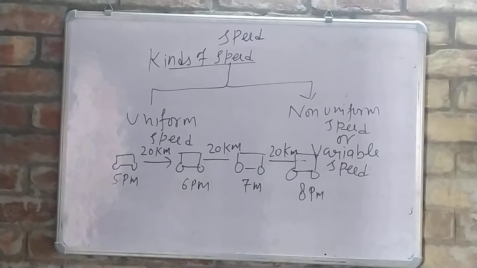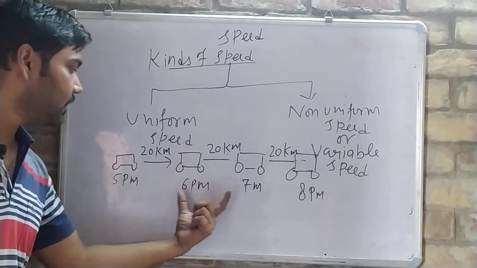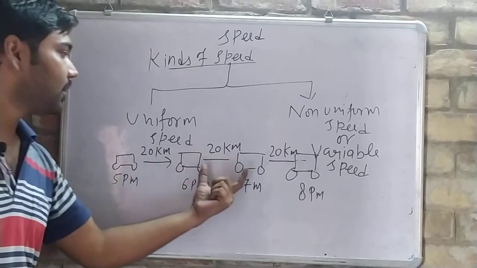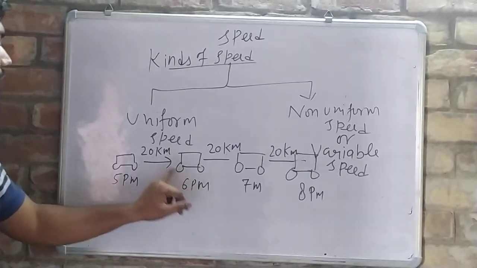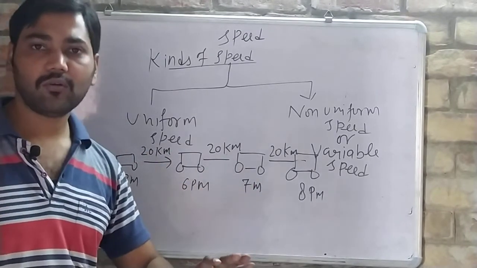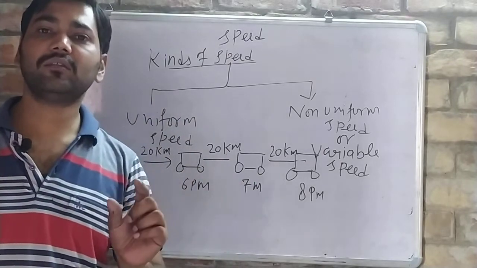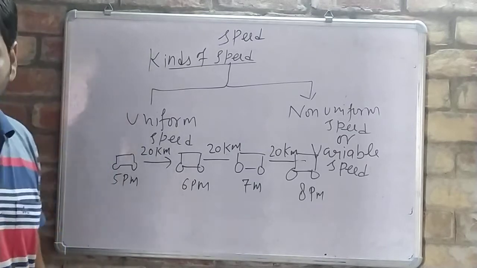So what we are seeing? We are seeing that in equal interval of time, equal distance is covered. So this is uniform speed. When equal distance is covered in equal interval of time, the speed is known as uniform speed.